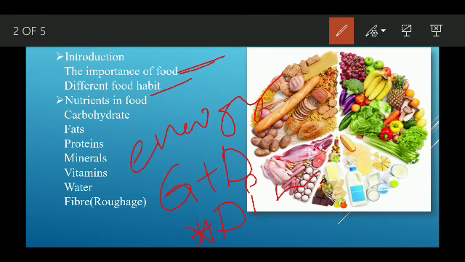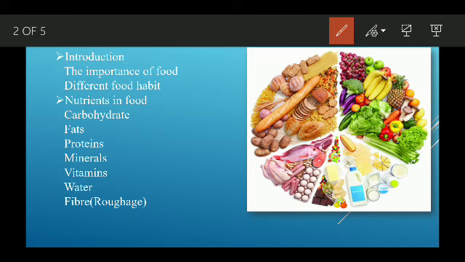And the next thing, the food habit: we saw that people consume different food depending upon the availability of food. So the food habit varies from place to place. Okay, so the next thing is